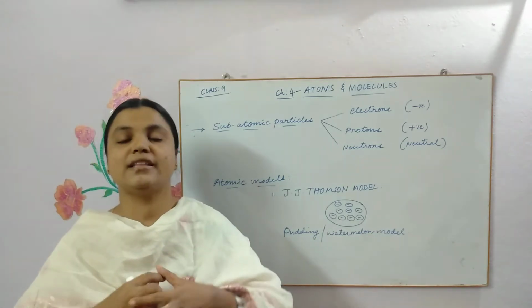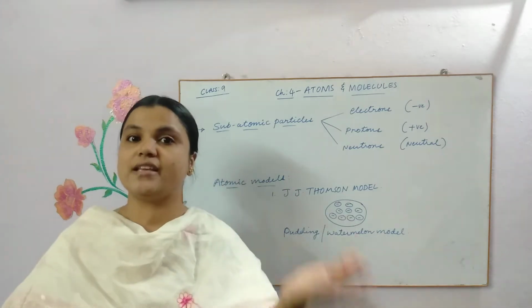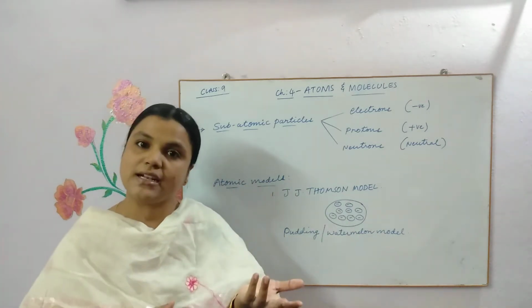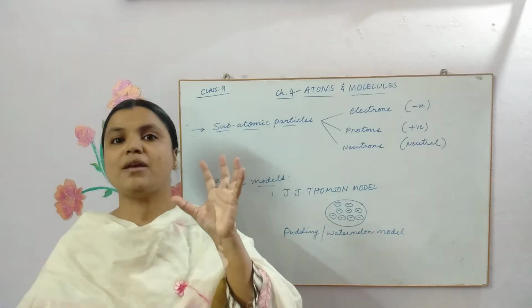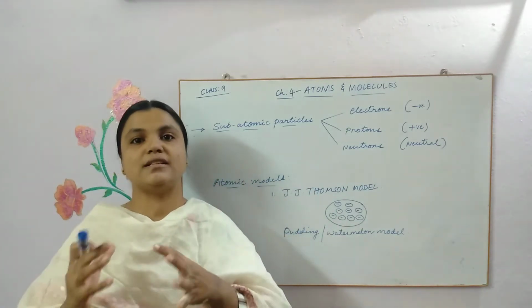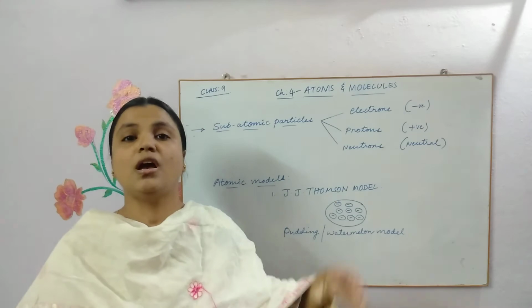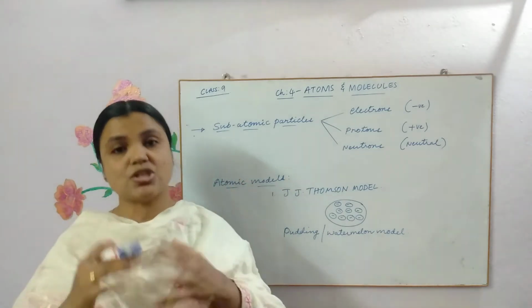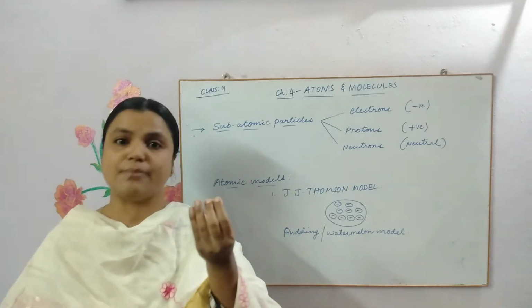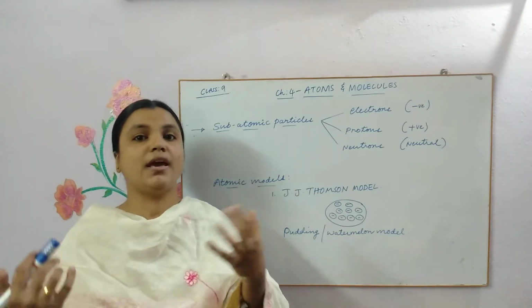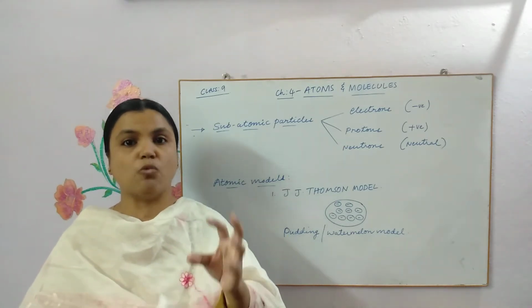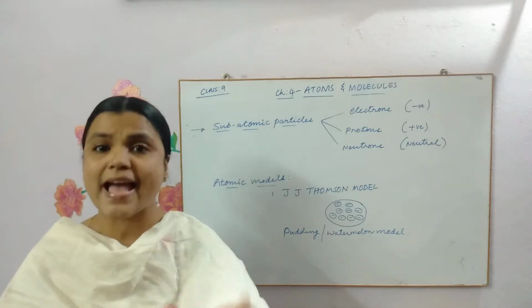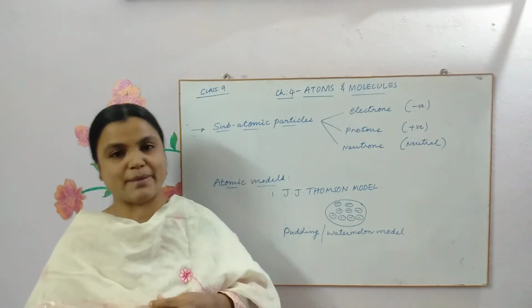We will be learning in this chapter what the various subatomic particles are, how they were discovered by different scientists, and we'll be learning about the atomic models, how different scientists put forth their views regarding an atom, the structure of the atom, how an atom appears, how they combine with each other, and all we learned in the third chapter. But what is present inside an atom, we will be learning in this chapter, children.